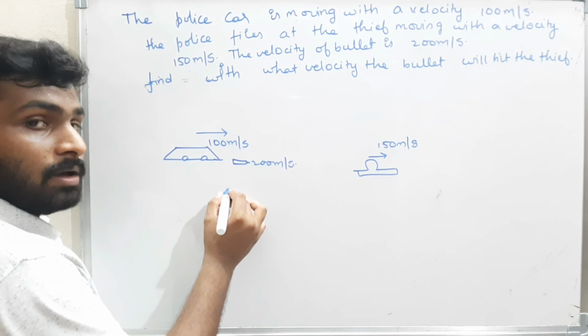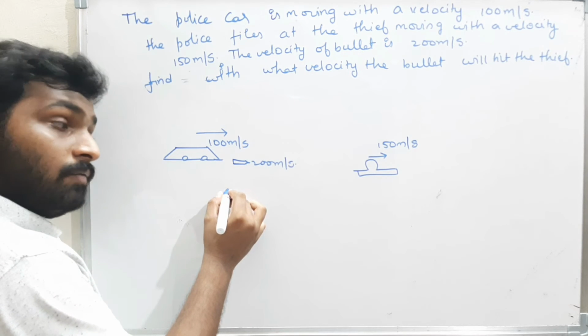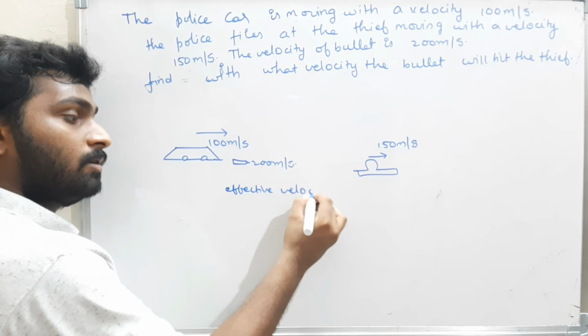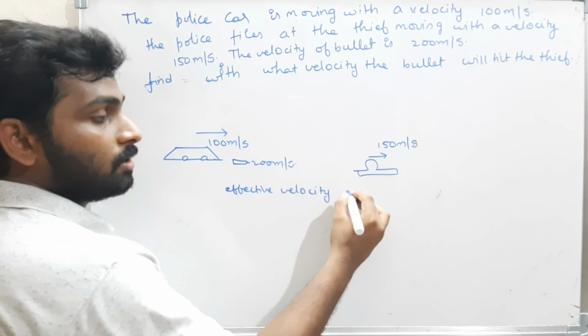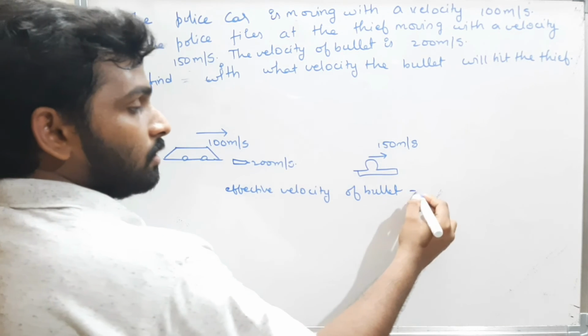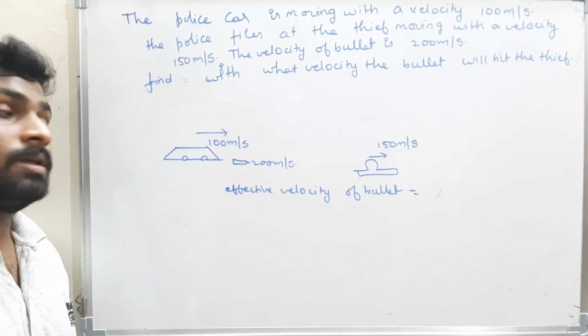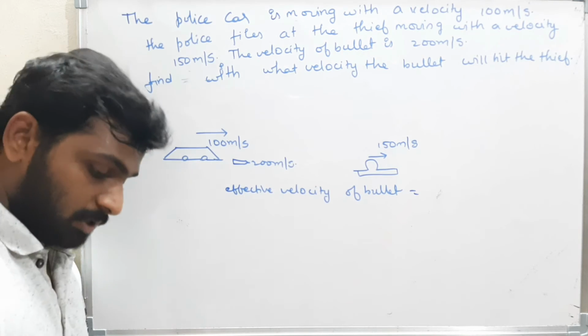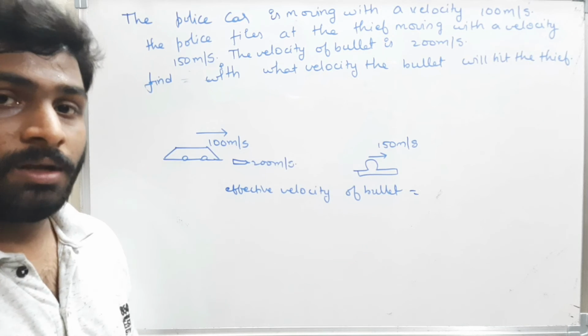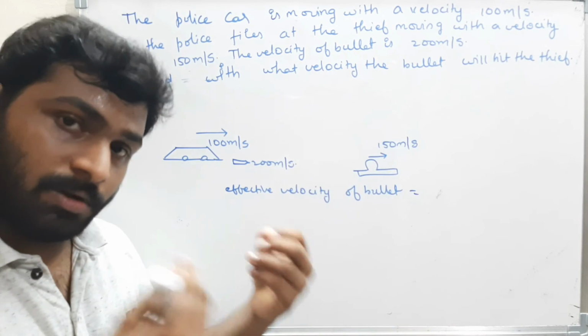What is the effective velocity of the bullet? The effective velocity of the bullet is how much? I am standing here, throwing a stone. If I throw the stone with a velocity of 10, that stone will hit the wall with the same speed, that is 10.